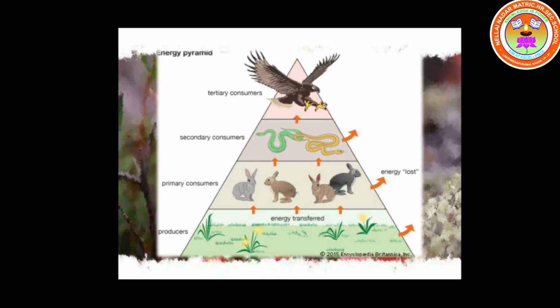So now here you can see the energy flow. The energy flow is greater in the producers. That is, at the base of this pyramid you can see the plants, and the plants are eaten by the rabbits. From the plants, energy is transferred to the rabbit. From the rabbit, the energy flows to the snake. From the snake, the energy flows to the hawk. So that is how the energy from the producers is passed to the tertiary consumers.